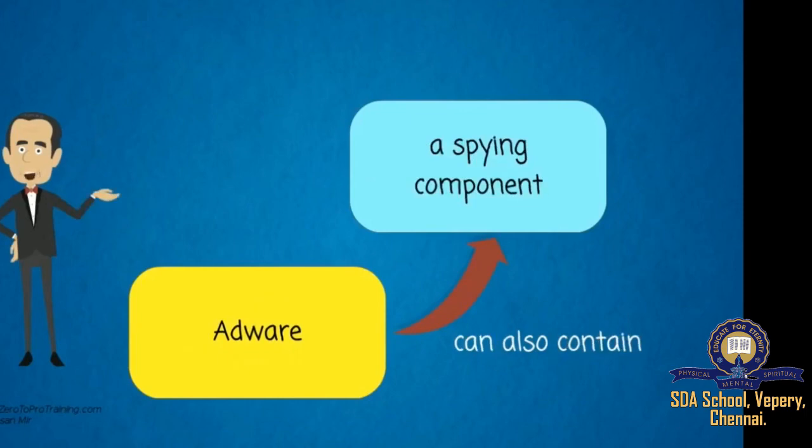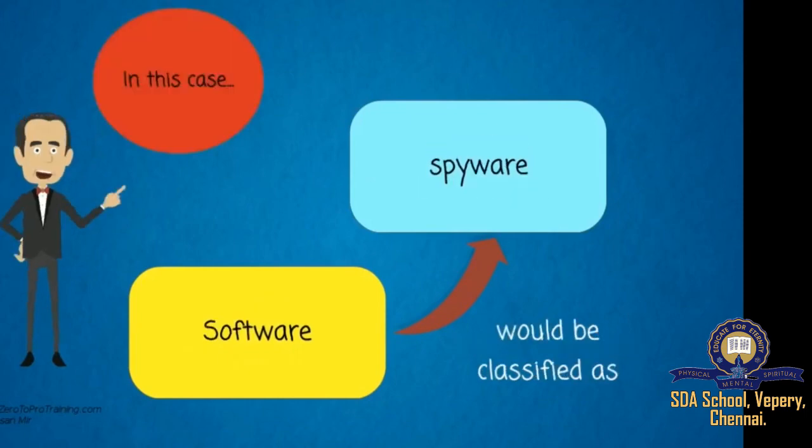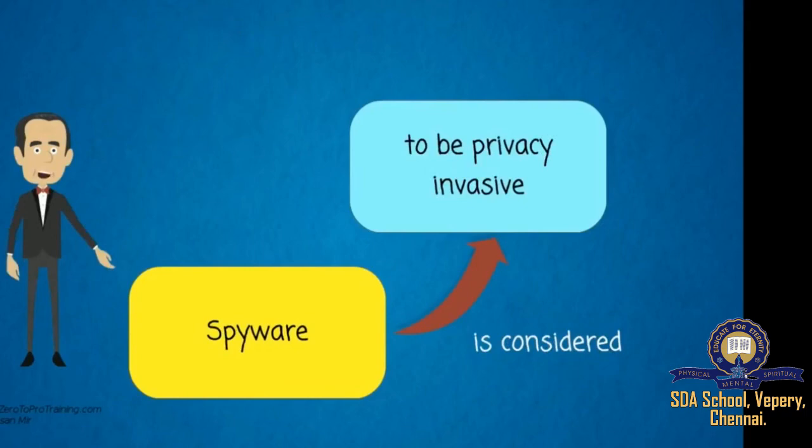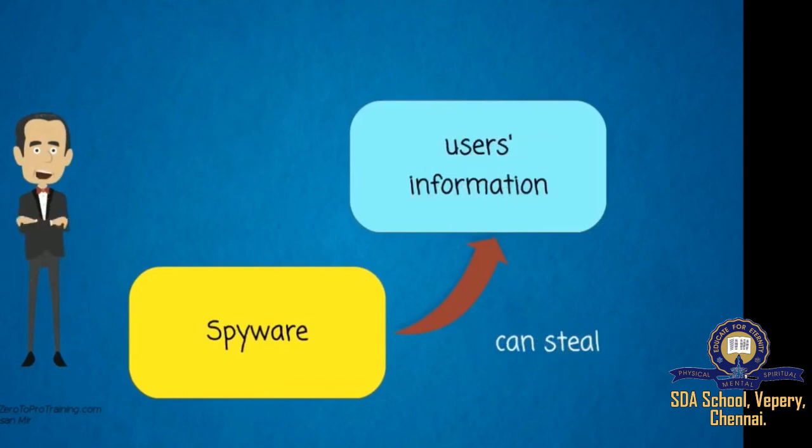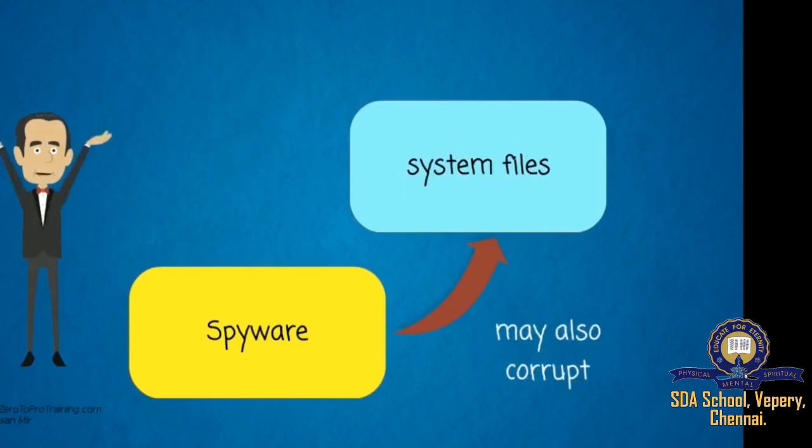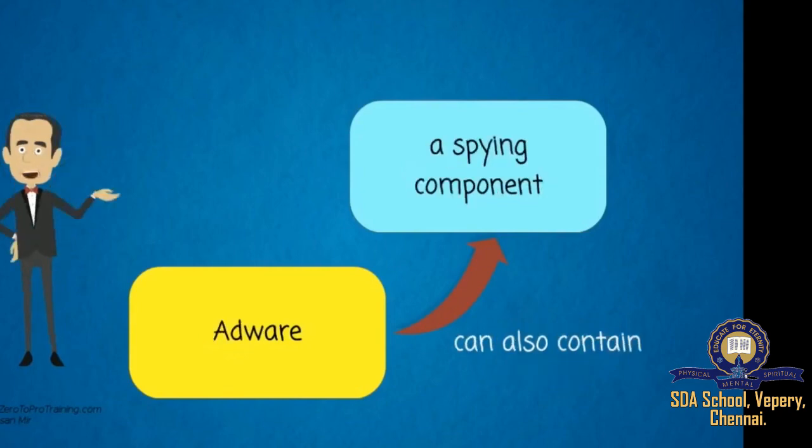Adware may also contain a spying component. In this case, the software would be classified as spyware. Spyware is considered to be privacy invasive. We already know spyware can steal a user's information, and spyware may also corrupt our system files.